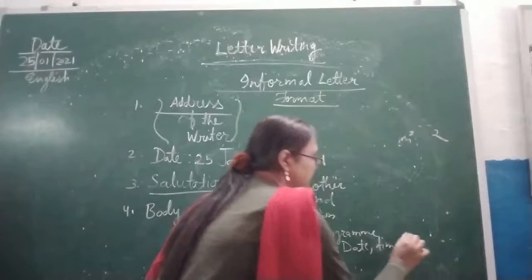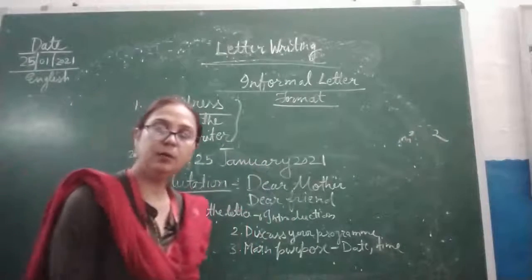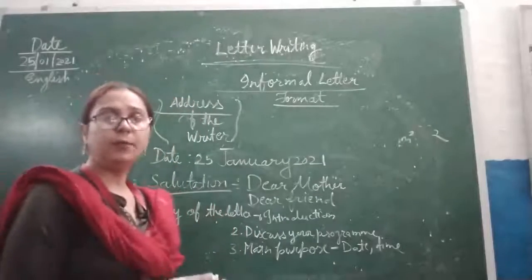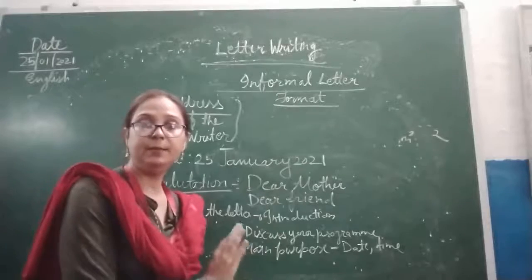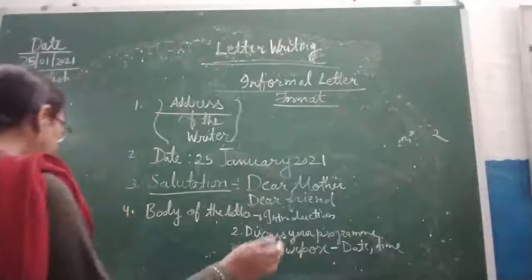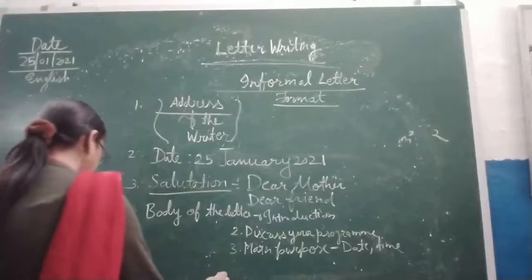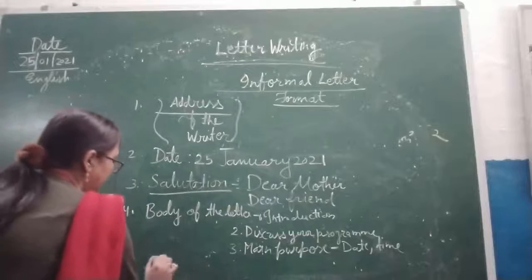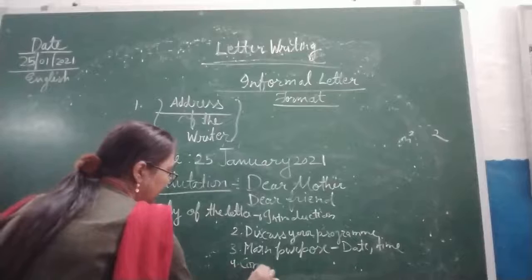If you are inviting someone to your birthday party or any festival, you are writing this informal letter, so you will mention the main purpose, date and time, everything. Now we are moving to the conclusion part, which is the fourth point.